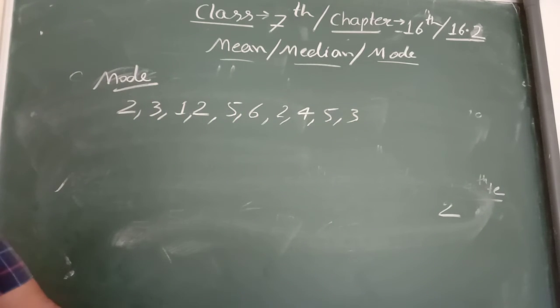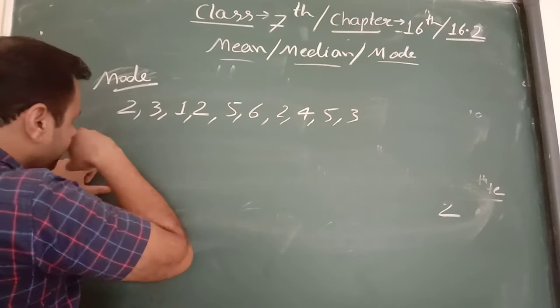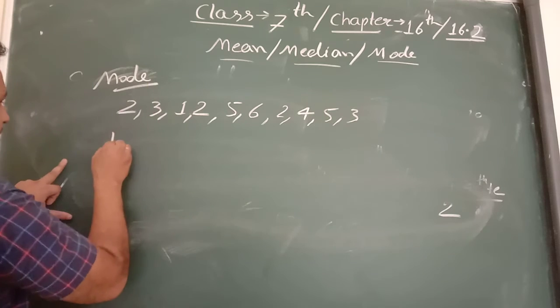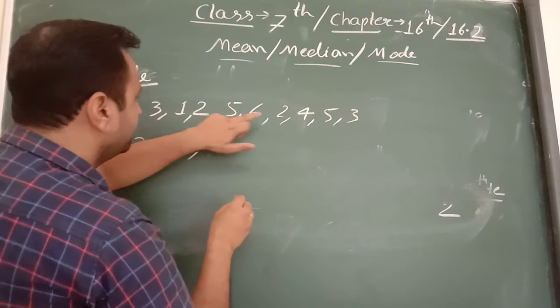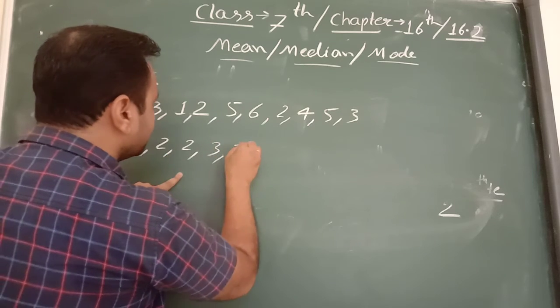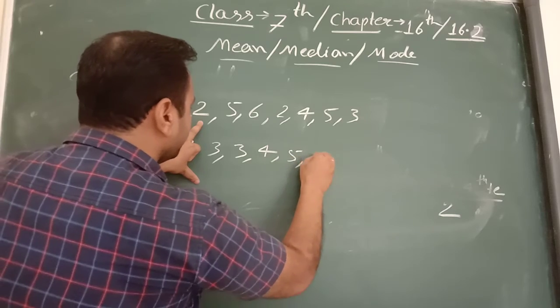In these numbers we have to consider that firstly they are in ascending order: 1 2 2 2 and after this 3 3 4 5 5.